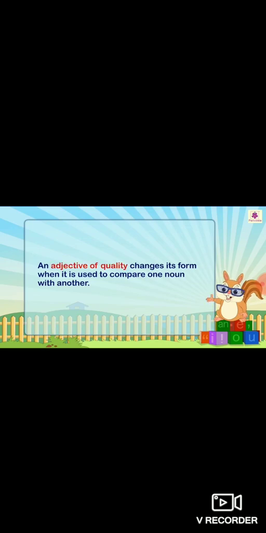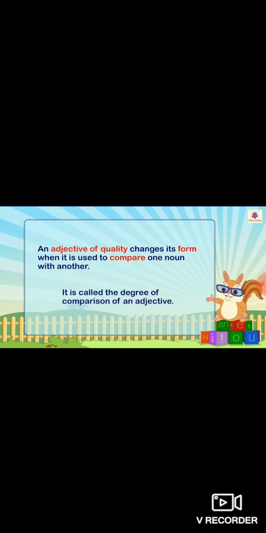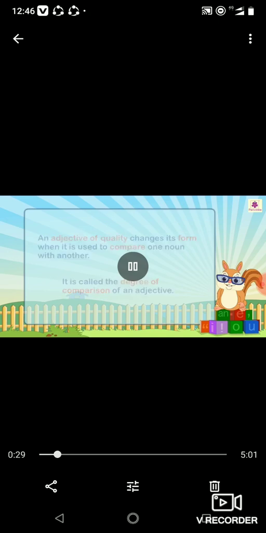An adjective of quality changes its form when it is used to compare one noun with another. It is called the degree of comparison of an adjective. So it's clear, when we compare, they are degrees of comparison. What are the 3 degrees? The positive, the comparative, and the superlative.